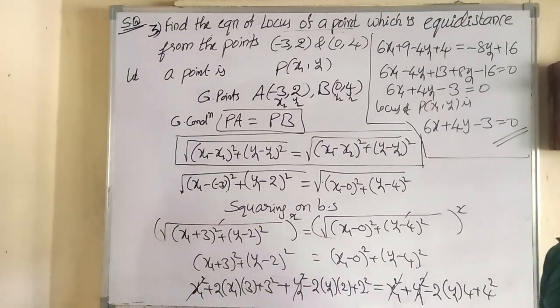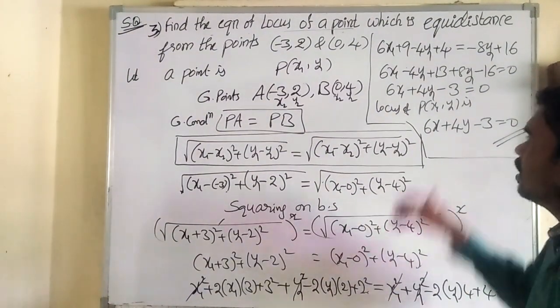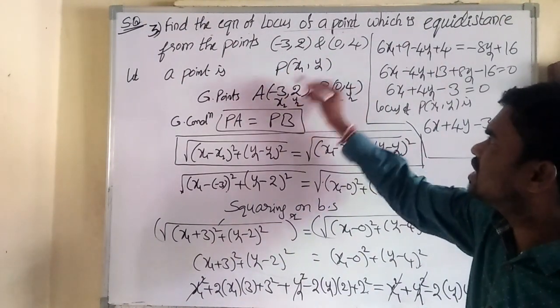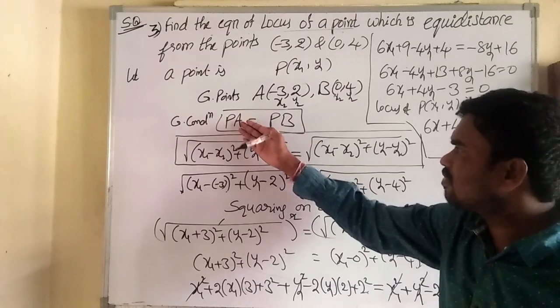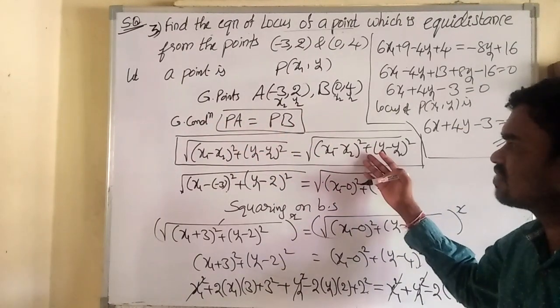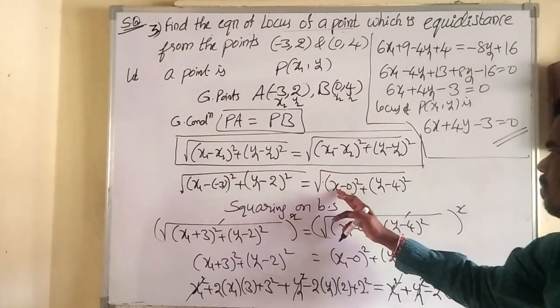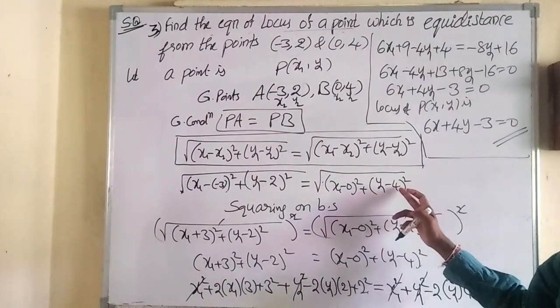Is it clear? Okay, this way. Point P is equidistant, so PA is equal to PB. For PA I wrote the distance formula, and for PB also the distance formula. Here P and A, here also P and B applied.